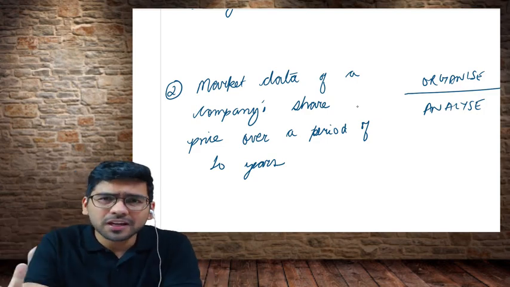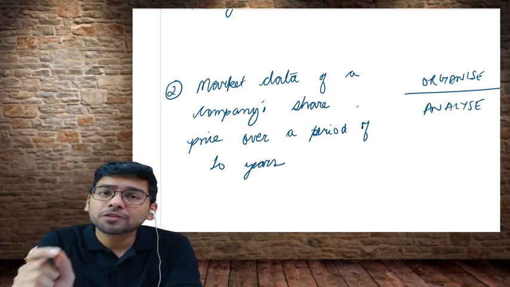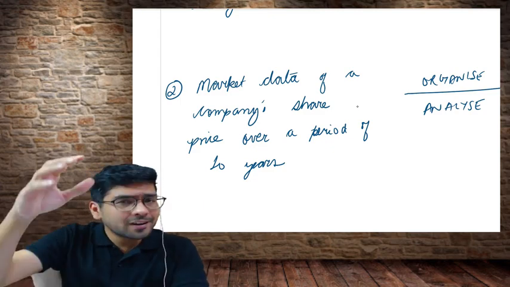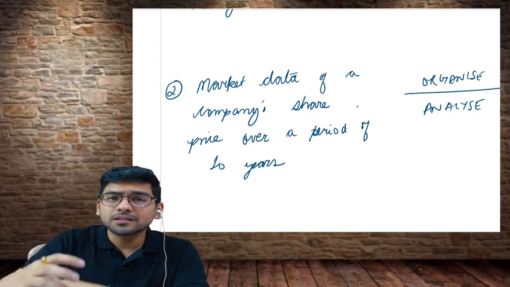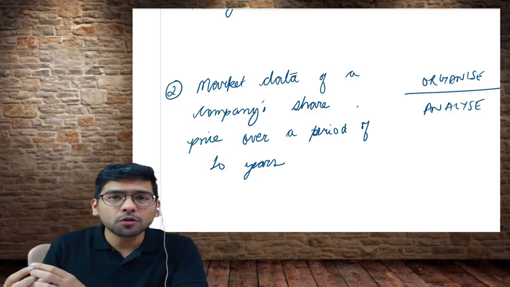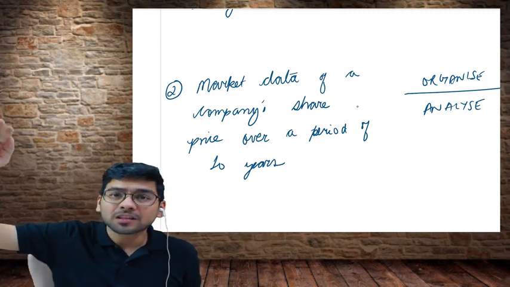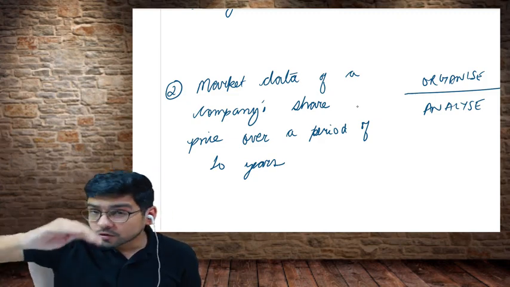You will not be able to decide if I give you the raw data. But if you process the data, let's say using computers or Excel, and you input all the data and derive something meaningful out of it, then it is going to help you decide: the trend is upwards, perhaps I should invest now, it is going to go further up.